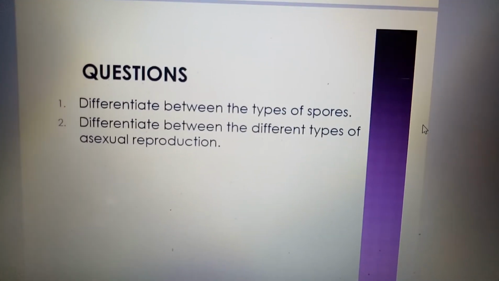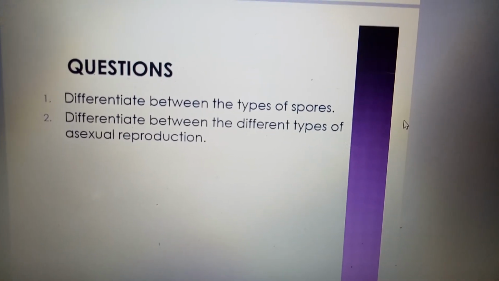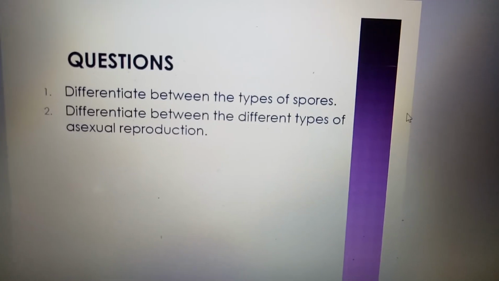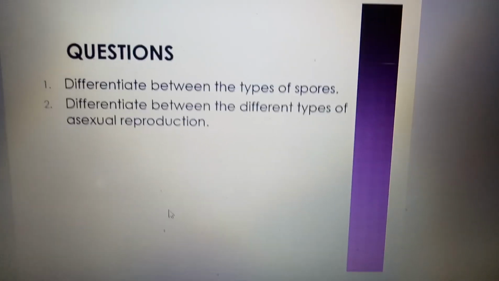So this is a question for you. You may answer this question later on. Differentiate between the types of spores, and differentiate between the types of asexual reproduction. I think that's all. Thank you.